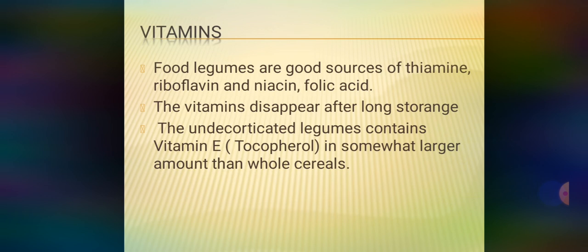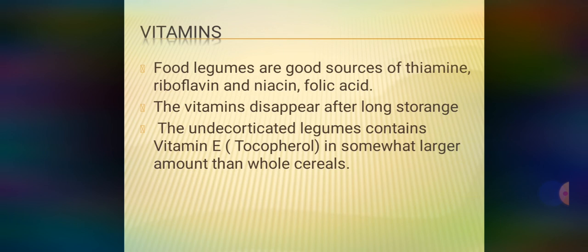Dry legumes are almost devoid of ascorbic acid. The vitamin disappears after long storage. The uncorticated legumes contain vitamin E, tocopherol, in somewhat larger amounts than the whole cereals. Means the amount is like cereals, but when they are uncorticated or unhulled.